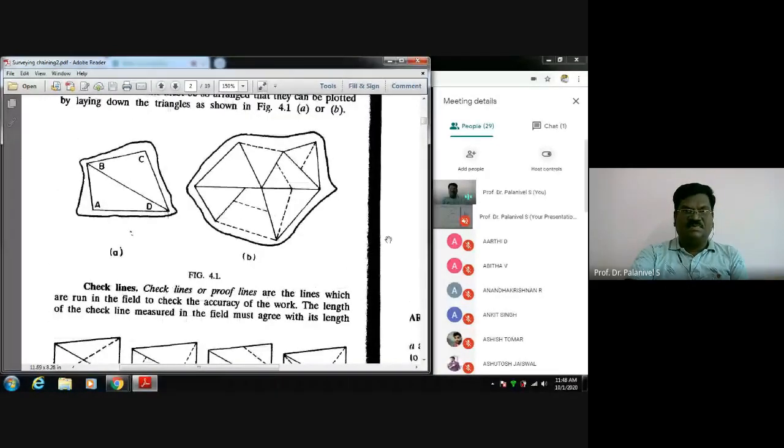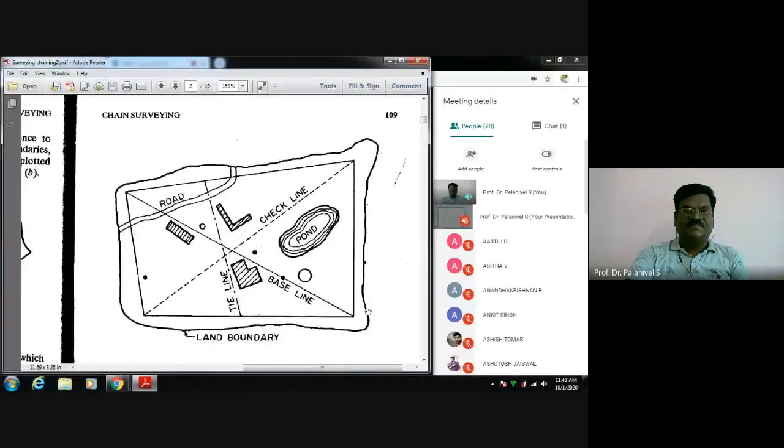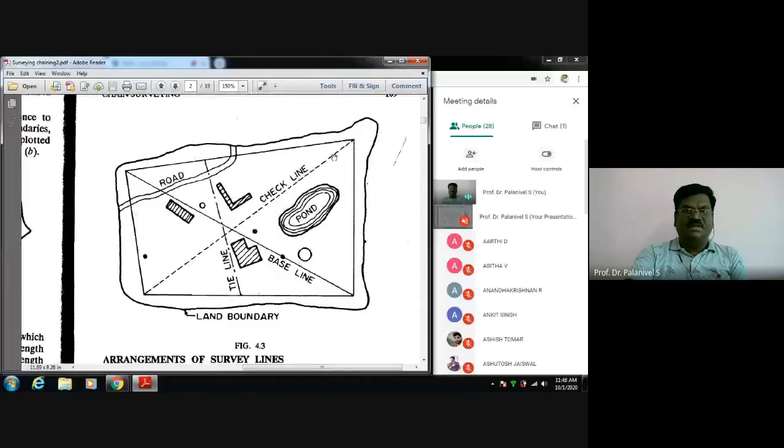Okay, just before that, I have come to this page. I was explaining this. This is the area to be surveyed. We have features: a pond and a building. Another building, maybe some temple or church, is there. Some features are there. There is a road going.